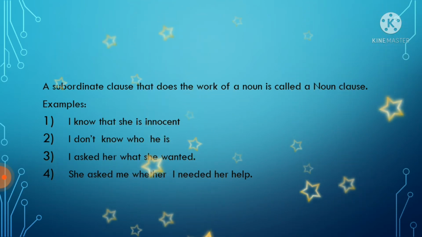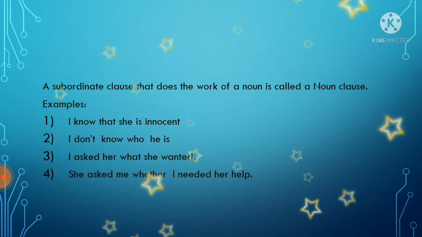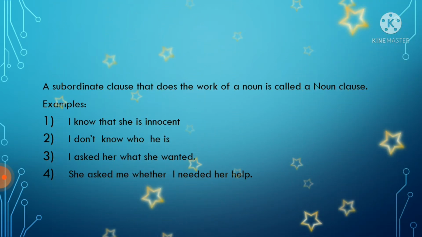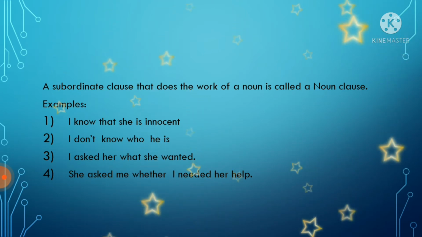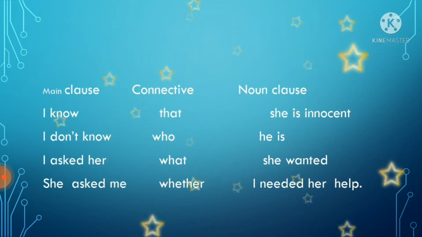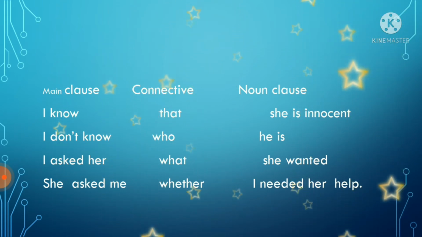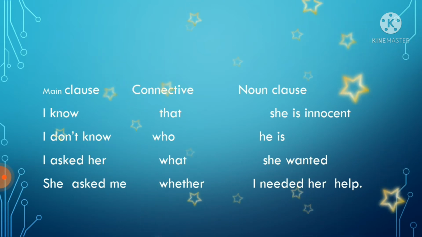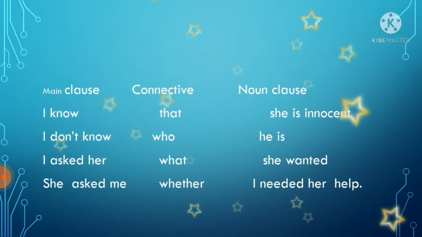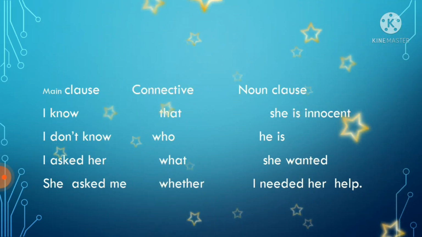But these words you can see here, that, who, what, whether, all these words are connectives or conjunctions which help us to make a noun clause. So I know, that is the main clause. I don't know, I asked her, she asked me. Connectives are that, who, what, whether. She is innocent, noun clause. He is, she wanted, I needed her help.